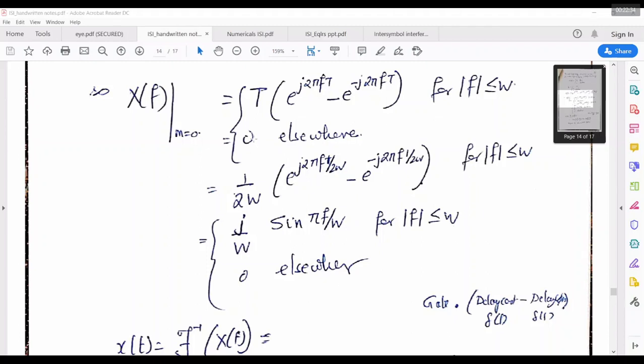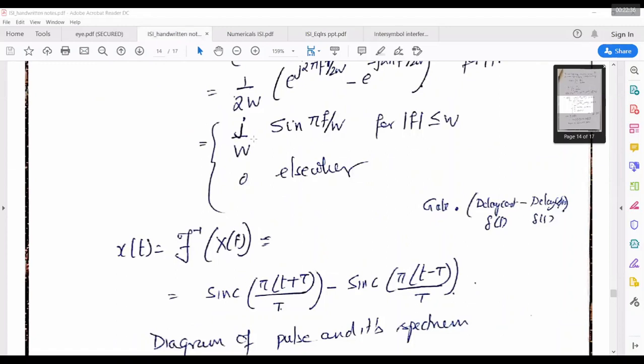And I have again a delay, and we have a gated sine. Gated sine means it's a sinc again. So it's a sinc pulse multiplied by j times W. So delayed sincs are there in time domain. Both are delayed sincs: sinc of pi t minus sinc of pi (t minus T).